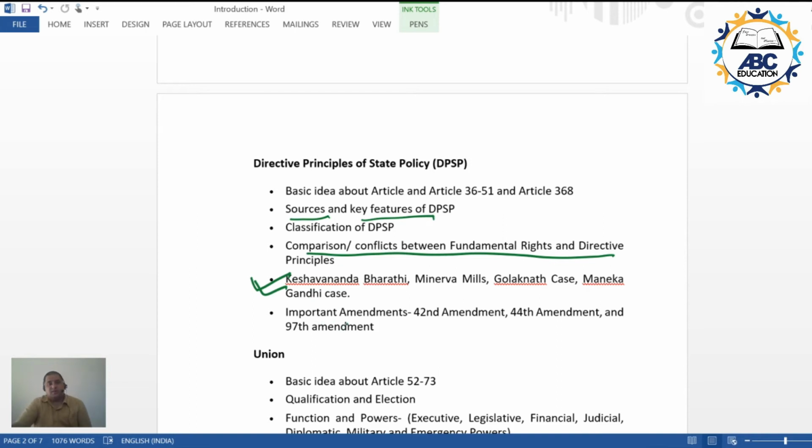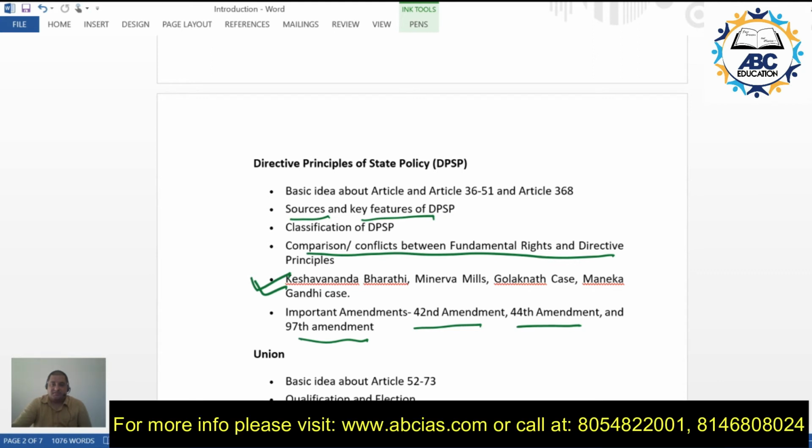Then the important amendments that have emerged: 42nd Amendment and 44th Amendment and the 97th Amendment, and the changes that have come into picture. So this would be our approach with respect to DPSPs.